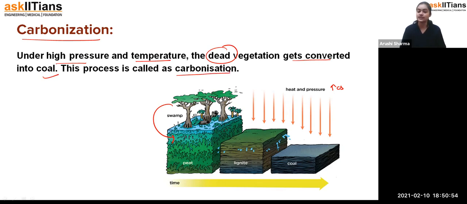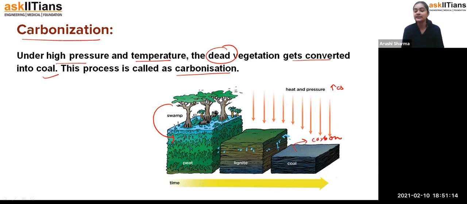This process is called carbonization. Why are we calling it carbonization? Because, as I have told you, plants, trees, and human beings, we all have carbon compounds, and that carbon is converting into the form of fuel. That is how, students, coal also has carbon content.